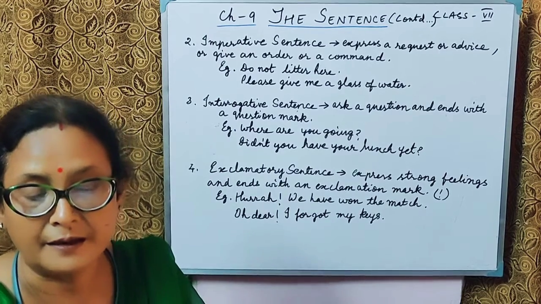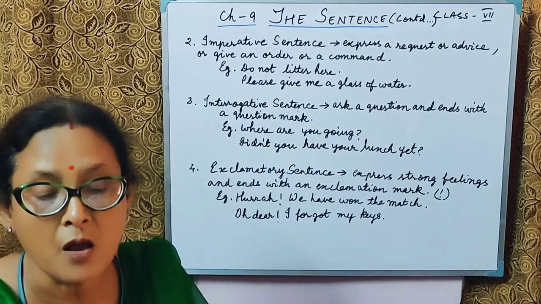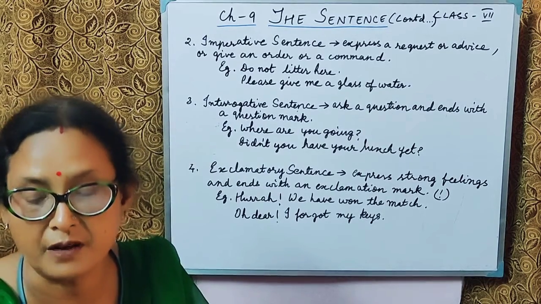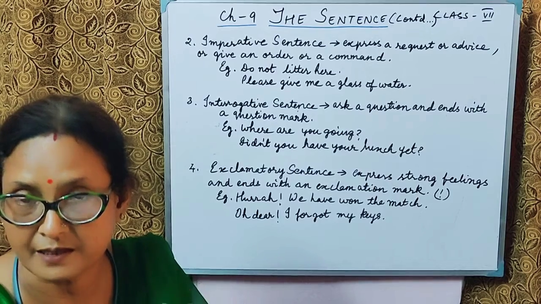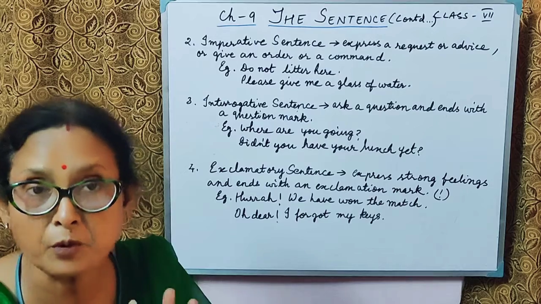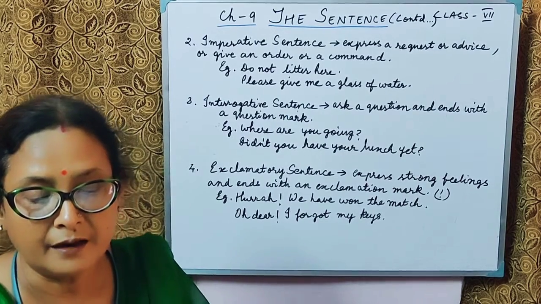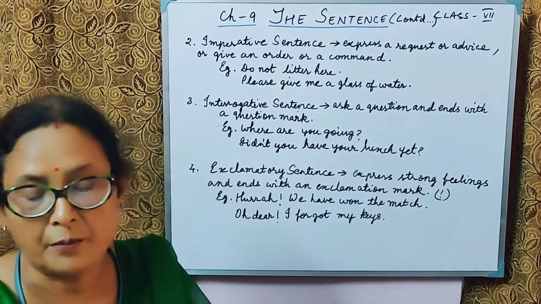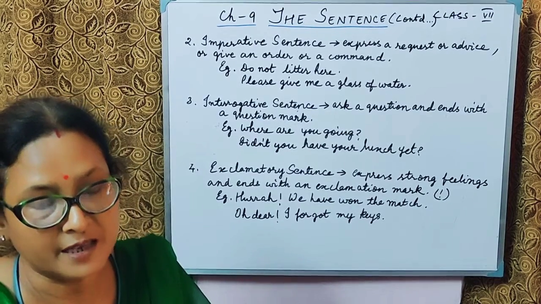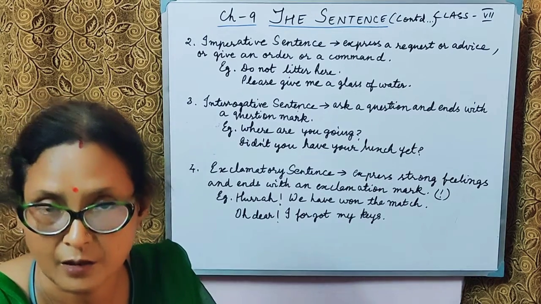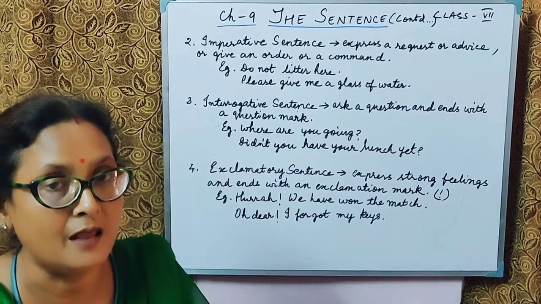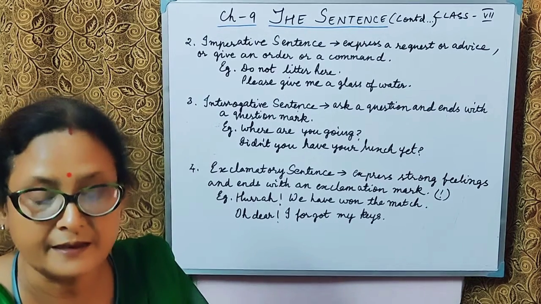Then the next formation to remember: when forming questions from assertive sentences that do not have helping verbs, then do is used at the beginning of the question, like Shalini sings well. Shalini is a singular subject, so you use, does Shalini sing well? So this is the question sentence.